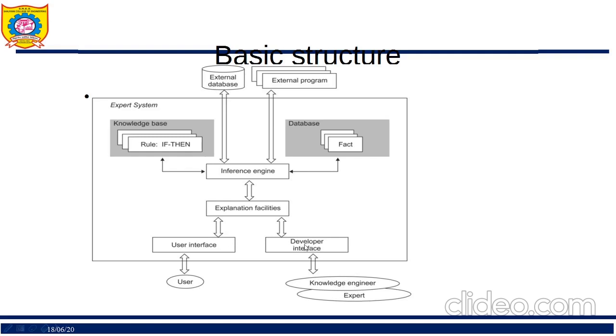Okay, they also come at this part with a developer interface. So this is the simplest diagram for an expert based system. I repeat, what is important to us is the knowledge database, where we have all the production rules, and the database where we have all the facts. We have the inference engine, which is going to do the mapping of these two things together, and it will derive conclusions.